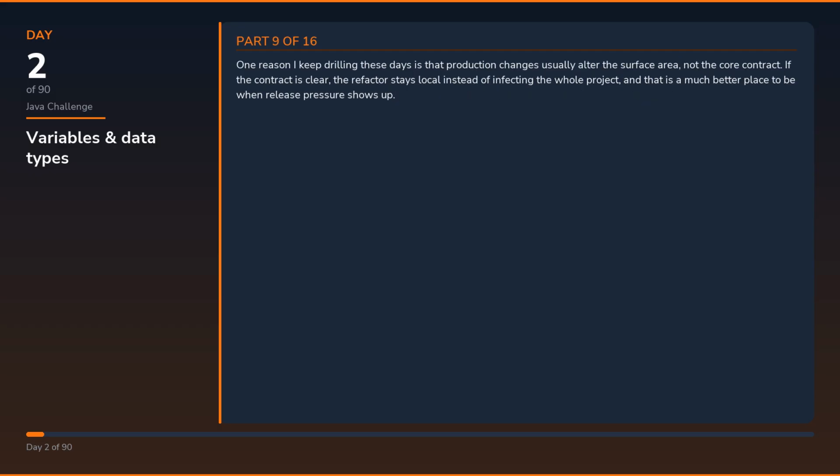One reason I keep drilling these days is that production changes usually alter the surface area, not the core contract. If the contract is clear, the refactor stays local instead of infecting the whole project, and that is a much better place to be when release pressure shows up. That is especially true in Java, where Spring configuration, ORM mappings, messaging, and background work can all make the code look more connected than it should be. Clear ownership prevents the drift and gives you a much smaller search space the first time something breaks.